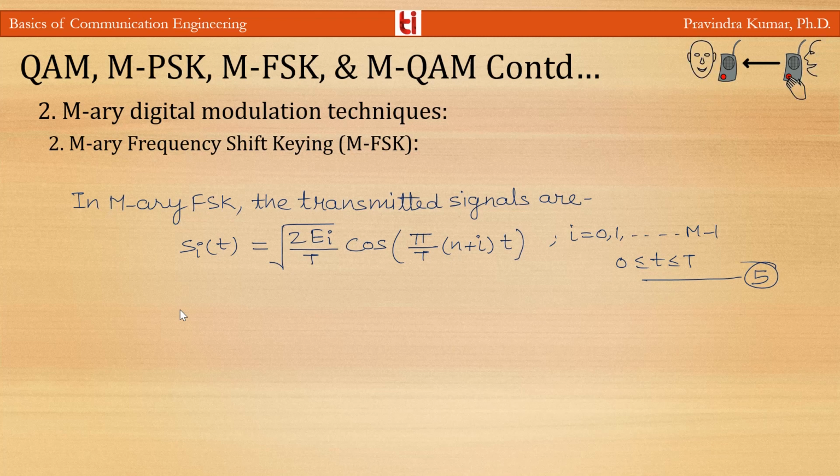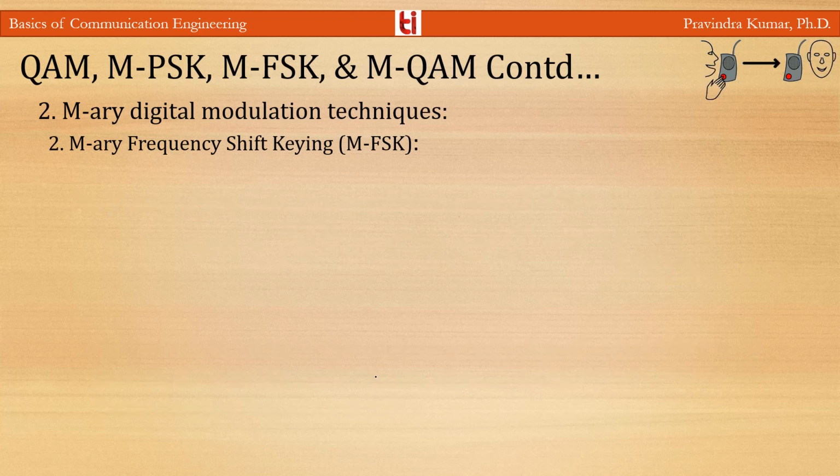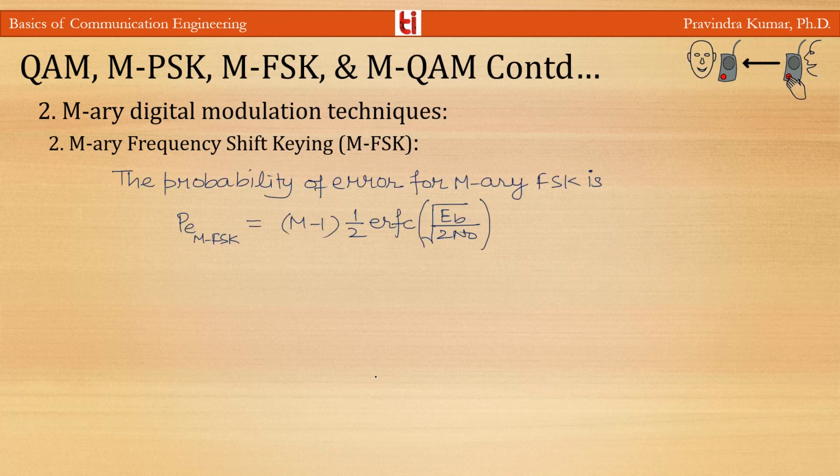In M-array FSK, the transmitted signal can be defined as Si(t) equal to under root 2 ES by T cos pi by T (n plus i) t, where i is from 0 to M minus 1 and t is between 0 to capital T. The M transmitted signals are all of equal duration T and energy ES, with the individual signal frequencies separated from each other by 1 by 2T Hertz,